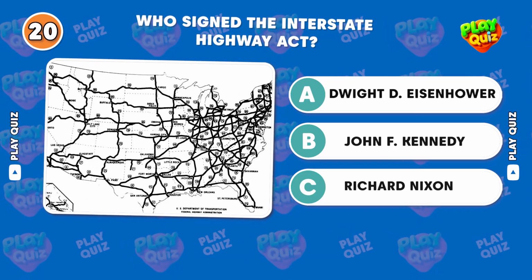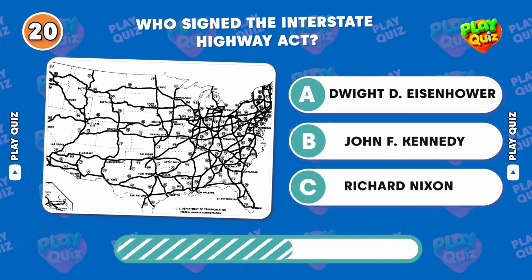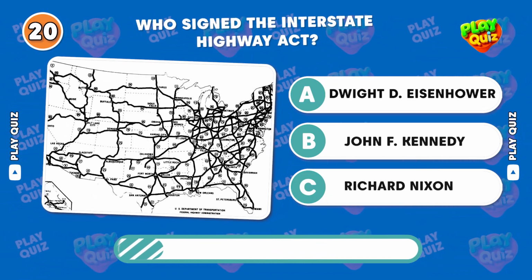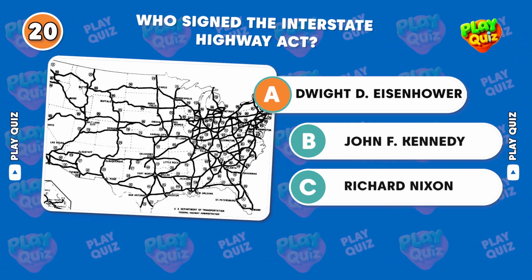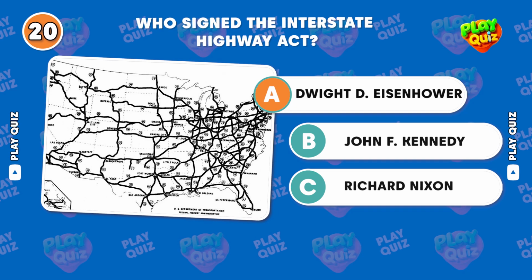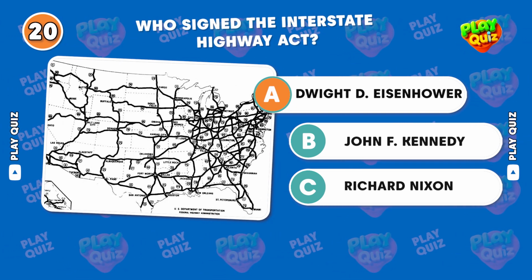Who signed the Interstate Highway Act? Correct answer, Dwight D. Eisenhower. President Eisenhower signed the Interstate Highway Act on June 29, 1956, creating the U.S. Interstate Highway System.